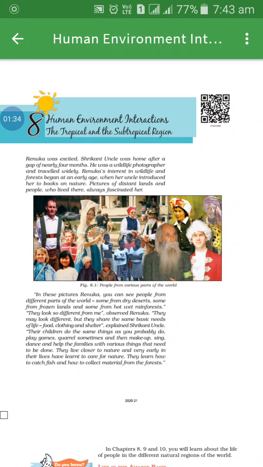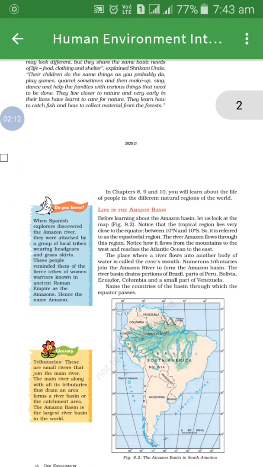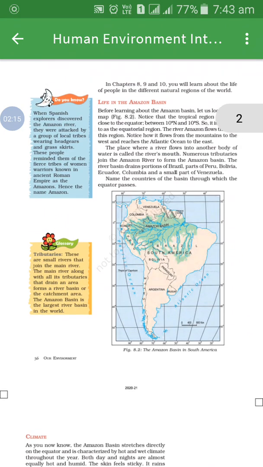Food, clothing and shelter. Means if people live in different areas, what are the basic needs which are the same? Food, clothing and shelter. It doesn't matter whether they live in dry desert, frozen land or in a hot, wet rain forest. In this chapter of 8, 9 and 10, you will learn about the life of people in the different natural regions of the world. Now we go with the first subtopic of the chapter.